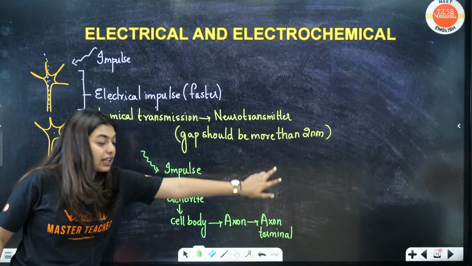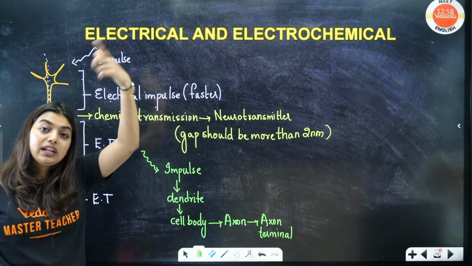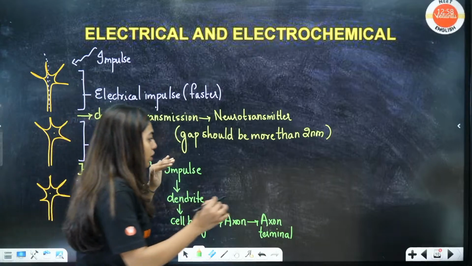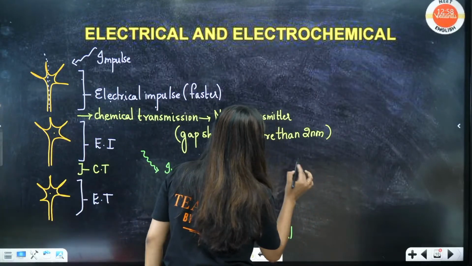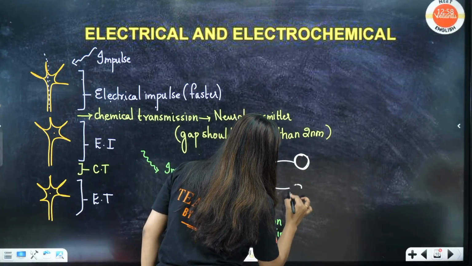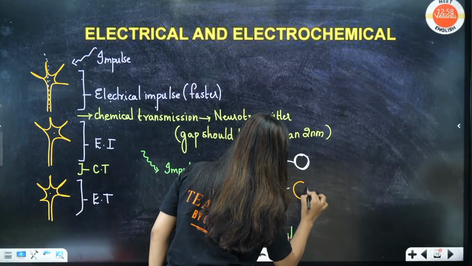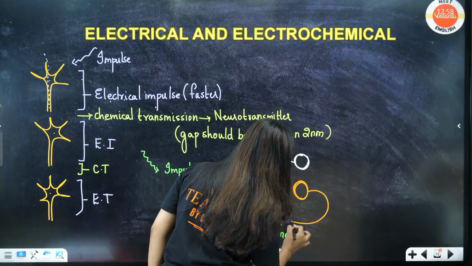From an axon terminal, it will go to the dendrite of another neuron. It's always like this. This is the head, this is the tail. This is the head of another neuron, and this is the tail of that neuron.